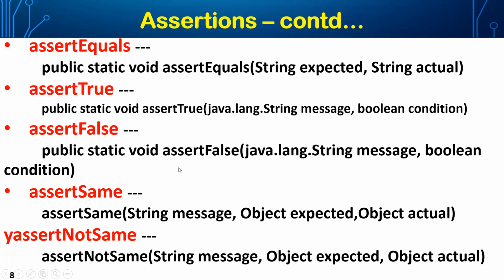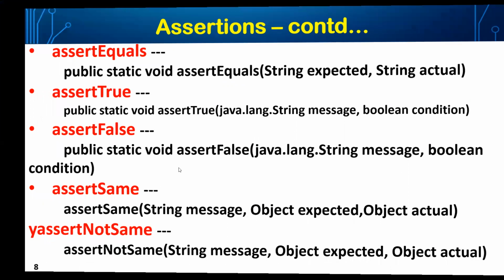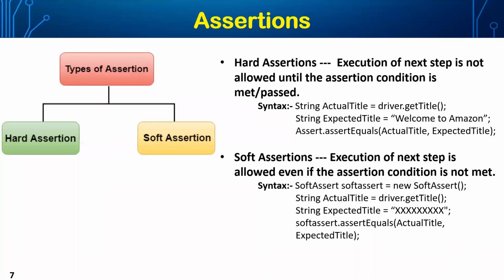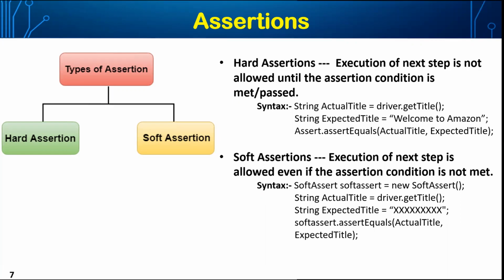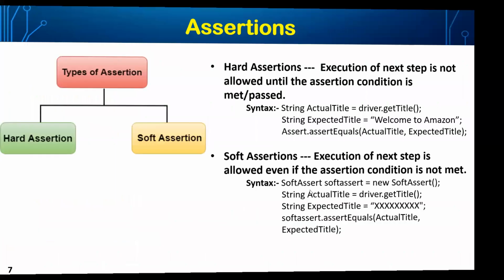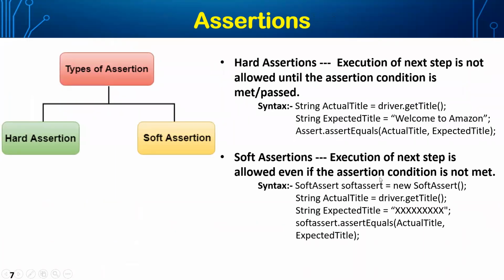In the same way we have assert same and assert not same. When it is assert equal, assert true or assert false, it will try to compare the value of a string. When it comes to assert same, it will verify not the value but the reference of an object. If you want to compare two references of an object, then we go ahead with assert same. For example, here we created one reference for this soft assert class, soft assert is equal to new.